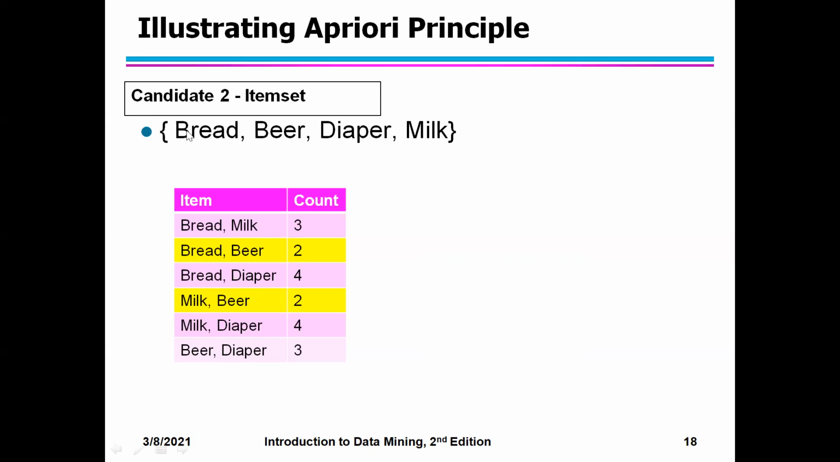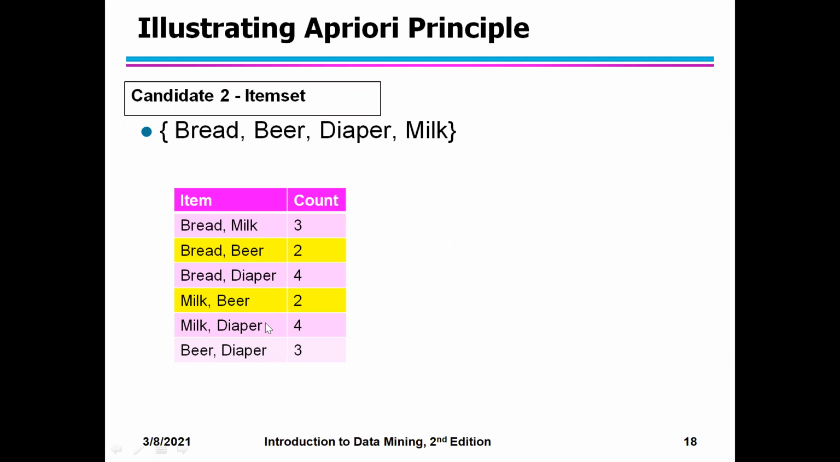What are the frequent one items? Bread, beer, diaper, milk. From the frequent one items, I'm generating the candidate two items. So here, these are the combinations I've done. You can see from here, bread with beer, bread with diaper, bread with milk. Okay. Then beer with diaper, beer with milk, and then diaper and milk.